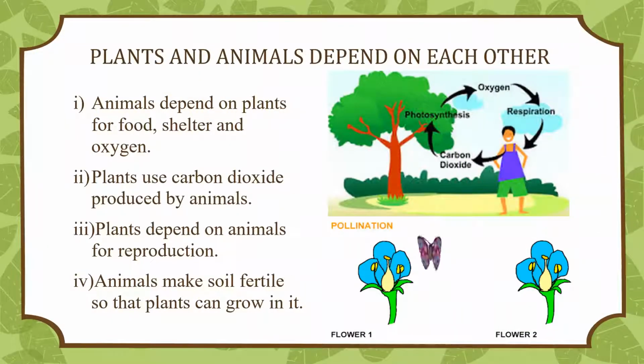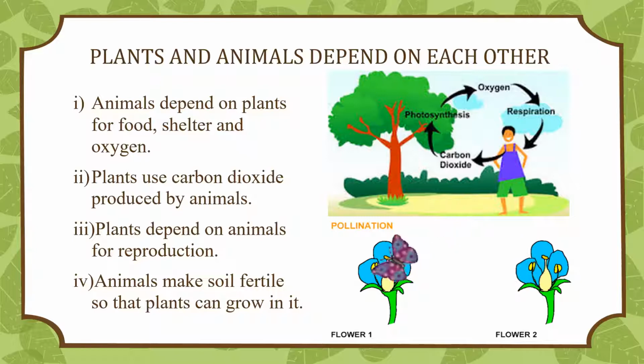Plants and animals depend on each other. Plants and animals are different from each other, but they also need each other. Neither plants nor animals can survive without the other. Animals depend on plants for food. All animals depend directly or indirectly on plants for food.